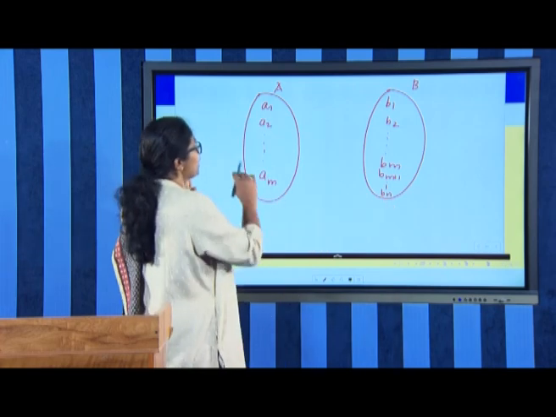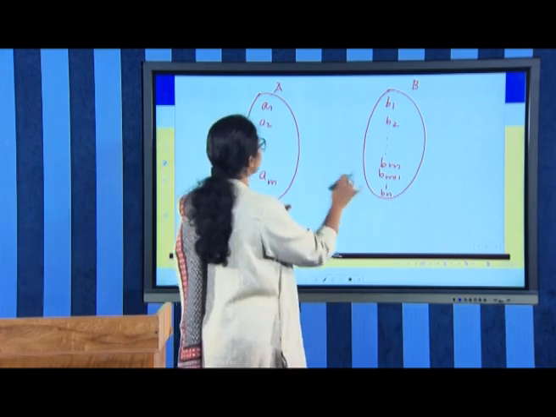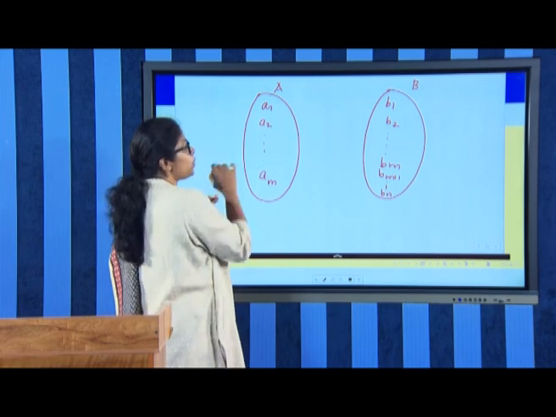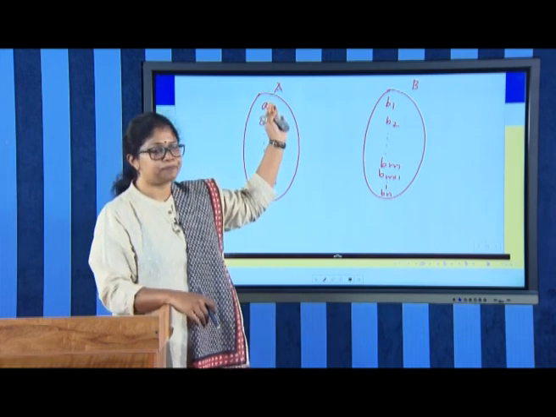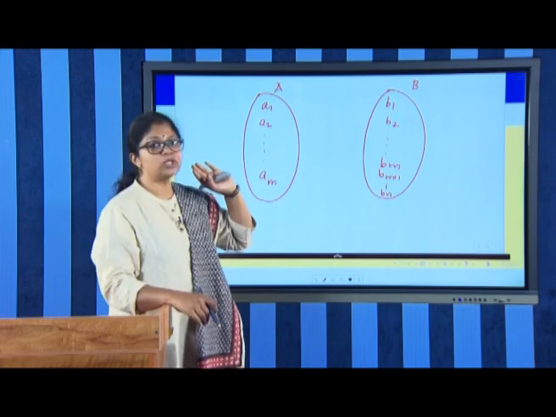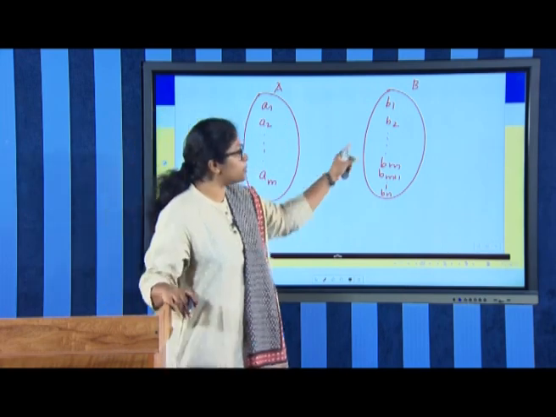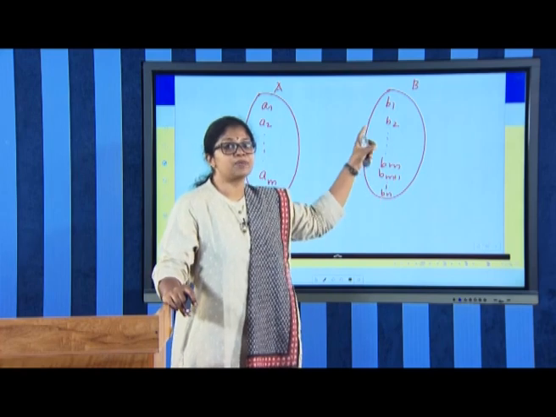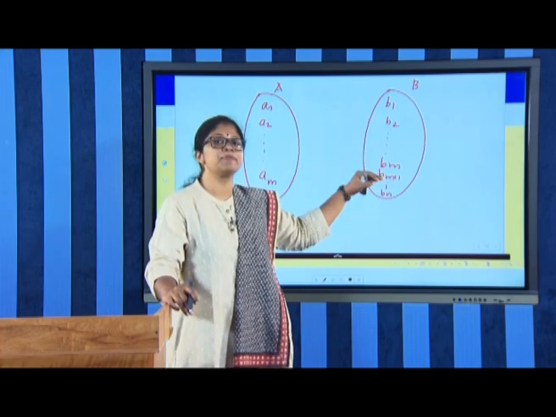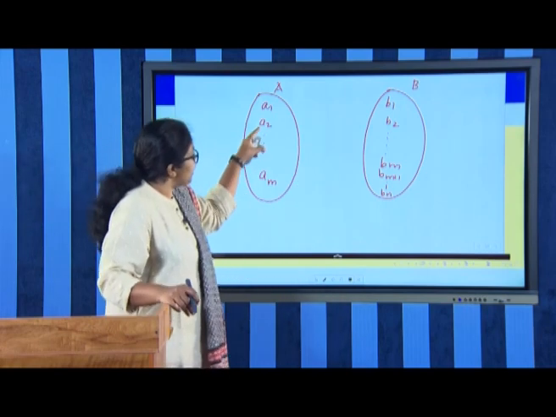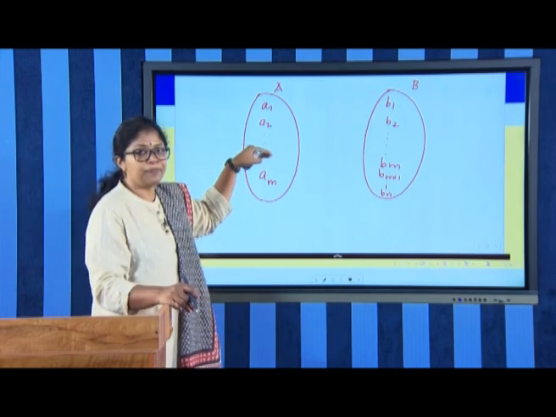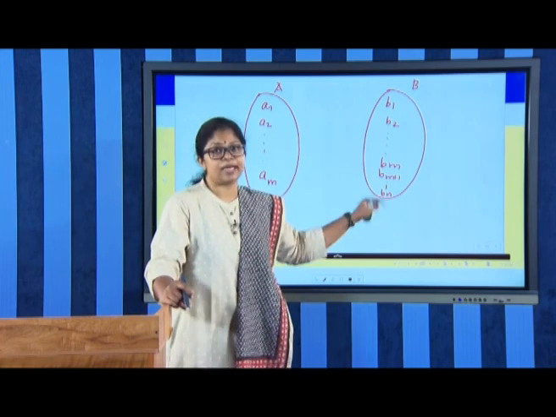Then for the image of A2, how many elements are remaining? Only n minus 1 elements are remaining, because one has been already taken as an image of A1. Then for A3, n minus 2 choices are there.